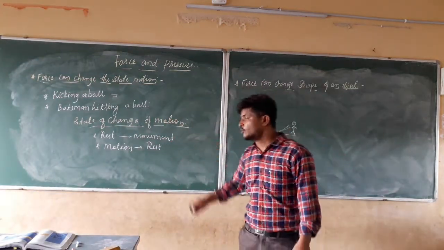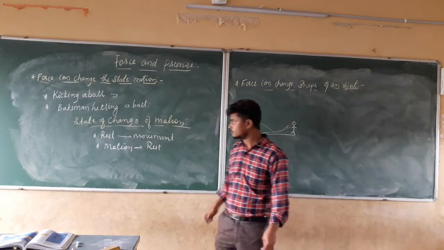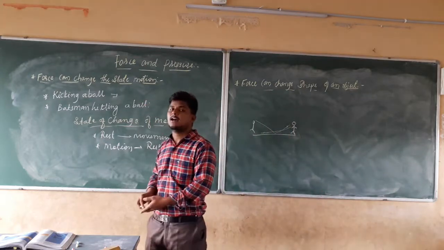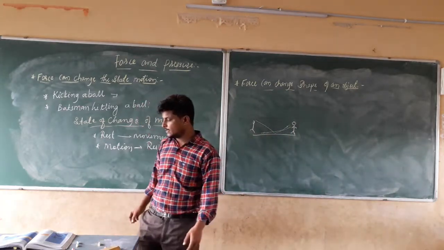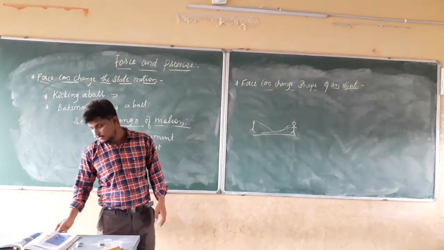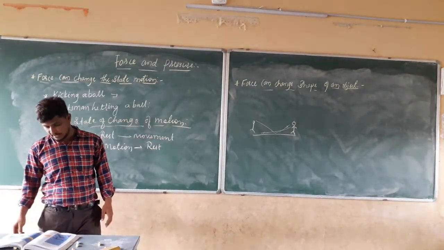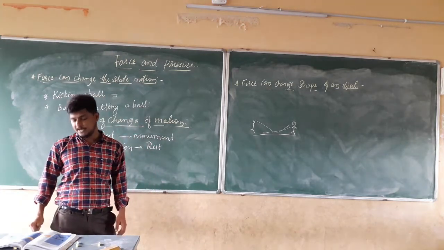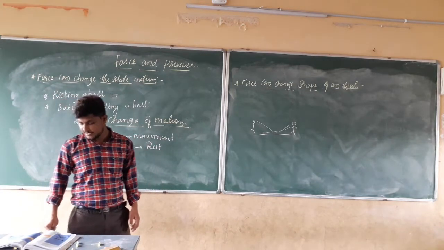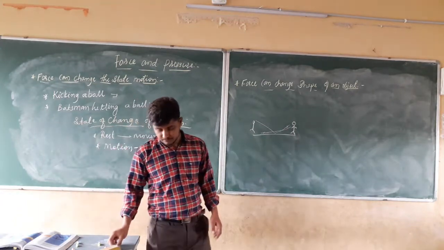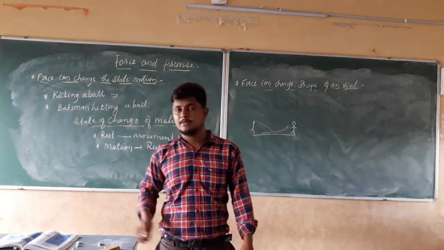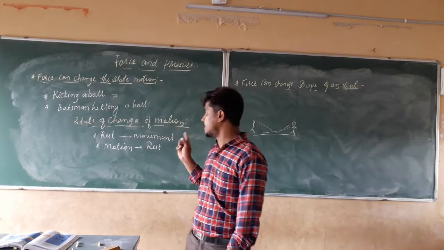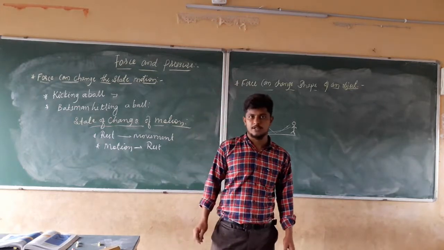When can we bring it to rest? When force is applied. Force can change the state of motion. In other words, the state of motion of an object is described by its speed and the direction of the motion.